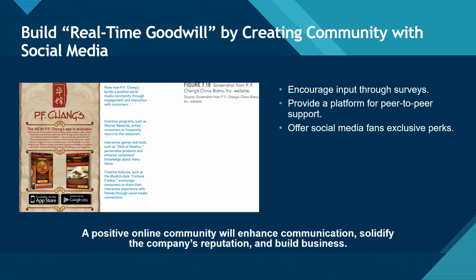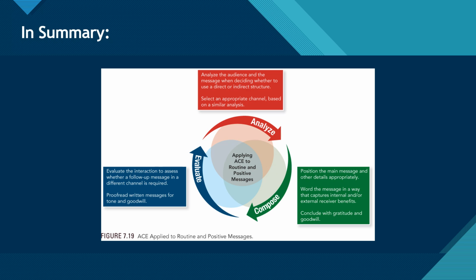In the Analyze section, we learn how to analyze the audience and the message when deciding whether to use a direct or indirect structure. We also learn how to select an appropriate channel based on a similar analysis. In the Compose section, we learn how to position the main message and other details appropriately. We learn how to word the message in a way that captures internal and/or external receiver benefits, and to conclude with gratitude and goodwill. In the Evaluate section, we learn to evaluate the interaction to assess whether a follow-up message in a different channel is required, and we also learn how to proofread written messages for tone and goodwill.